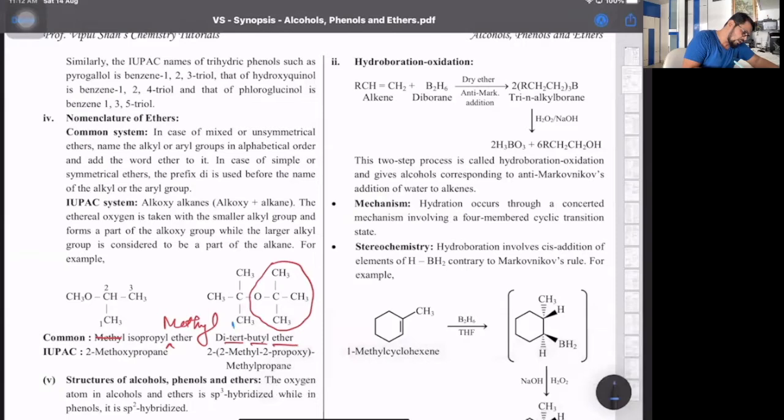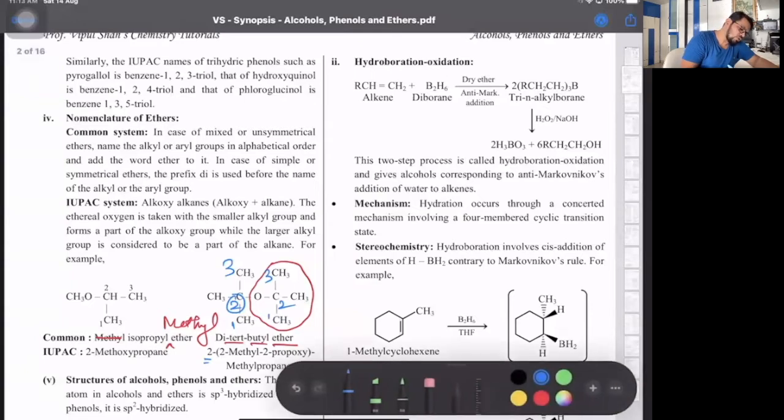So I number this 1, 2, 3. At position 2, I have the alkoxy. So look at that, the 2 outside is the blue one I have written. Then in a bracket, 2-methyl-2-propoxy, because here also you have to number, since in the alkoxy also you have a branch. So the 2 outside is for this number 2. Then in a bracket, 2-methyl-2-propoxy, and then outside again a methyl. Why a methyl? Because this is a branch. Observe here.